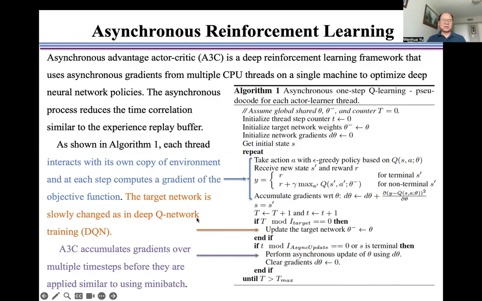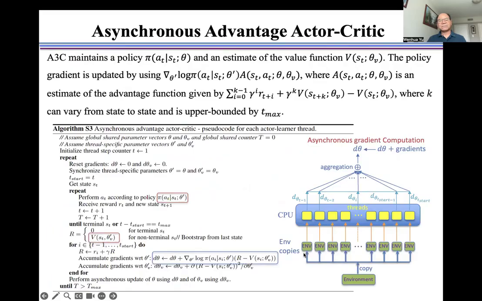The target network is slowly changed, as in deep Q network training, as shown here. A3C accumulates gradients over multiple time steps before they are applied, similar to using a mini-batch, as shown here. A3C maintains a policy pi and an estimate of the value function V, as shown here and here.